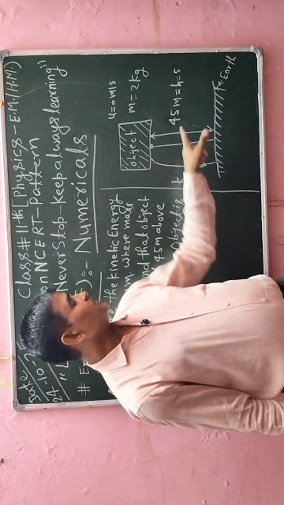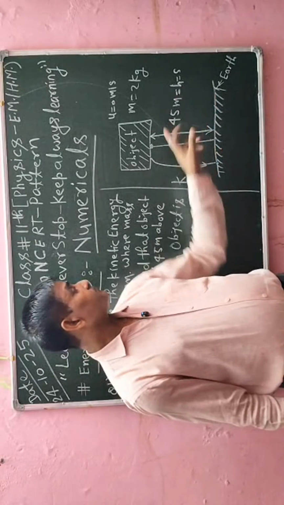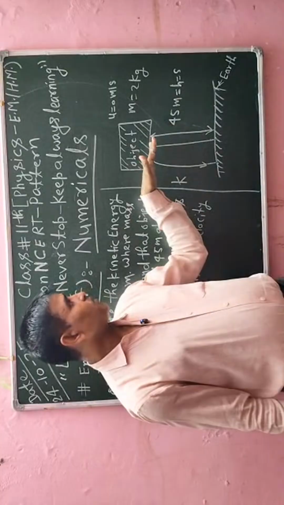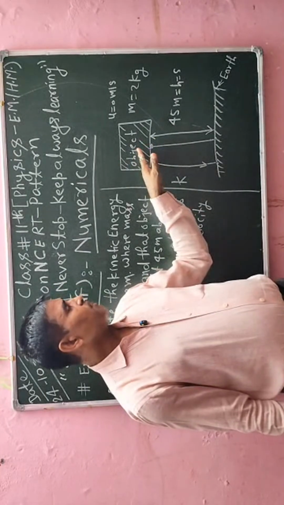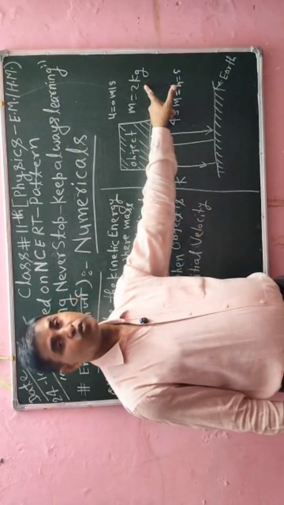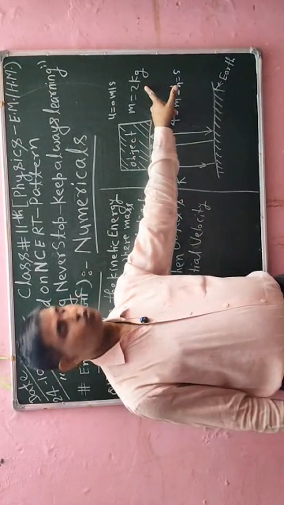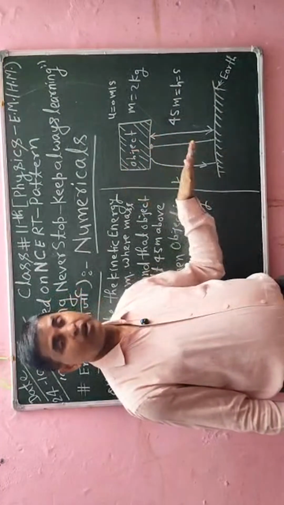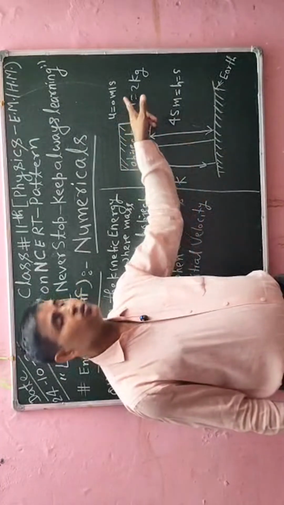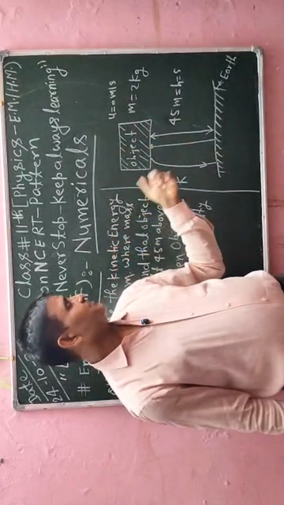So the tower height is 45 meter, and on the top of the tower that object is available. The mass of that object is given here as 2 kg, and when the object is not falling down, its initial velocity will be 0. Already I have mentioned that.